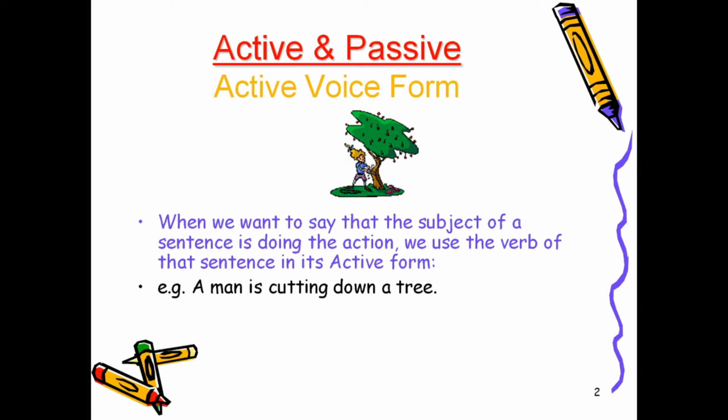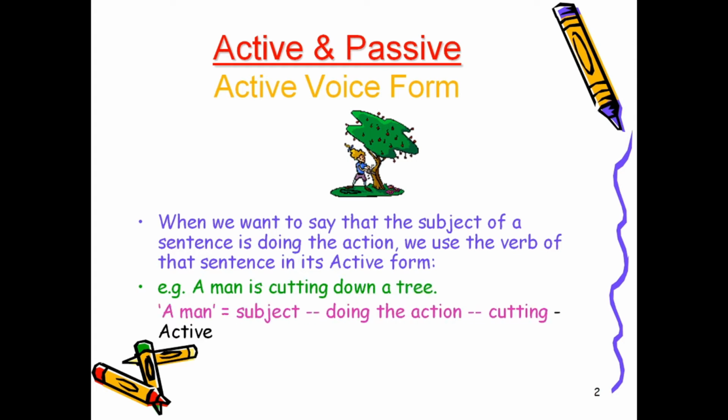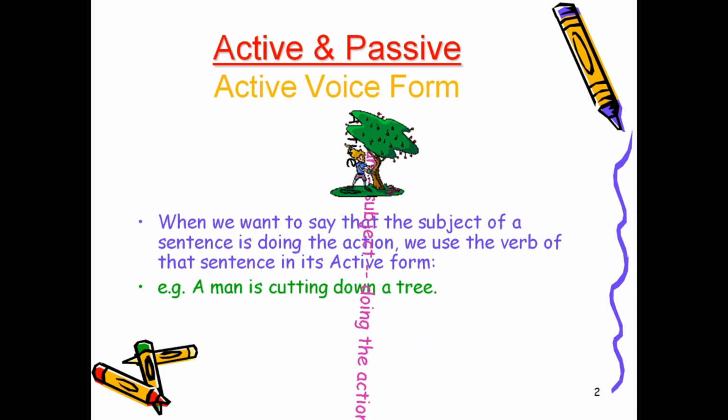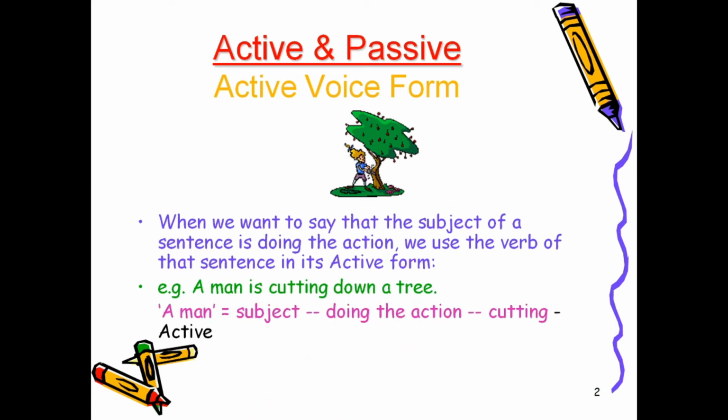When we want to say that the subject of a sentence is doing the action, we use the verb of that sentence in its active form. A man is cutting down a tree. A man is the subject, doing the action. The action is cutting down. That is active. A man, the subject, is doing the action of cutting. That is an active voice sentence.